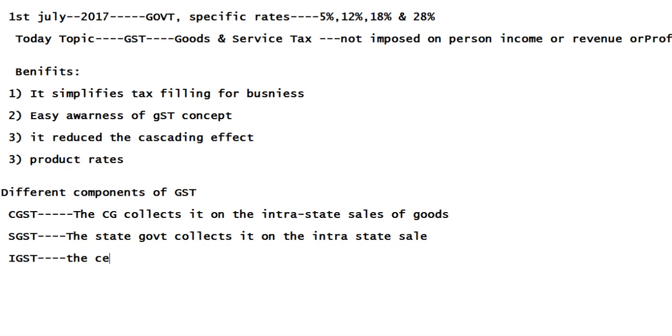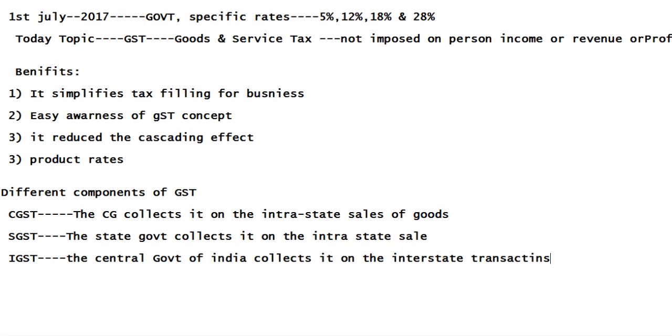The central government of India collects it on the interstate transactions. So these are the different components of GST concept.